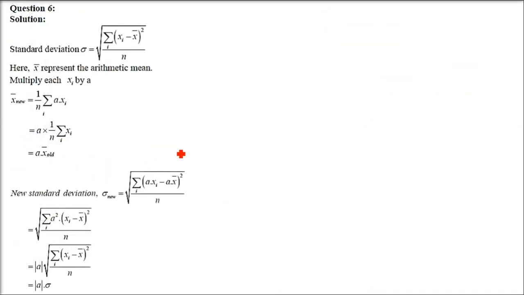Now next one is 6th. If each observation of a raw data whose standard deviation is sigma is multiplied by a, then write the standard deviation of the new set of observations. So this question is simply about the variables. There will be an old value, and then we'll take a new value which is simply all numbers multiplied by a constant which is a. So every element is multiplied by a constant element which is a. So the old value we will find out, then the new value we will find out. So the new standard deviation after multiplying each element by a is to be found out in this question.